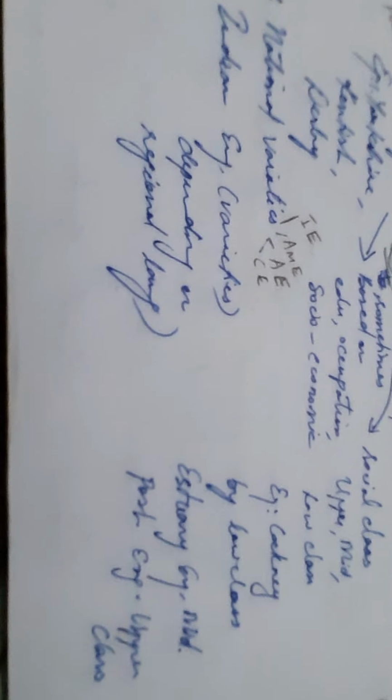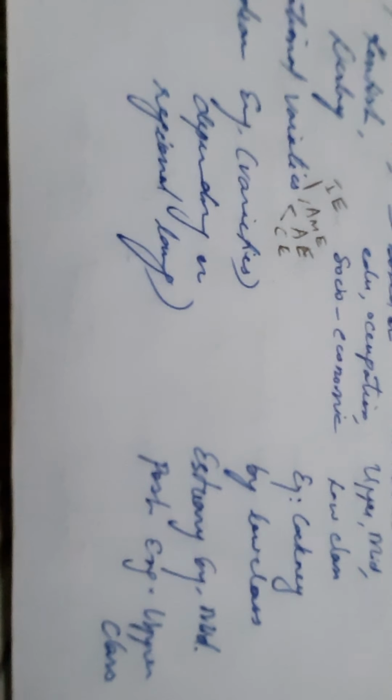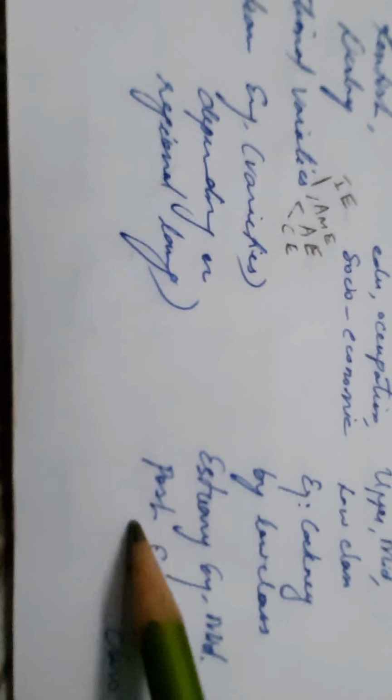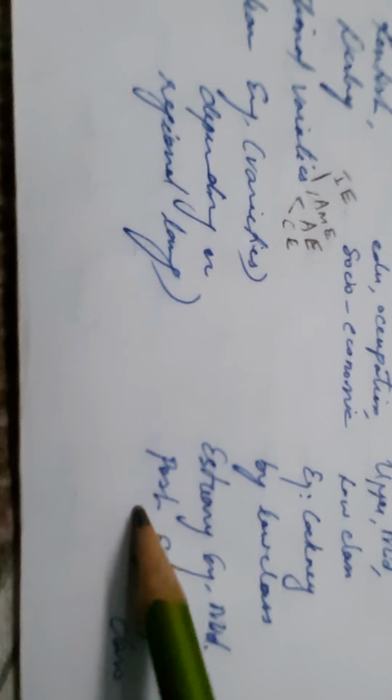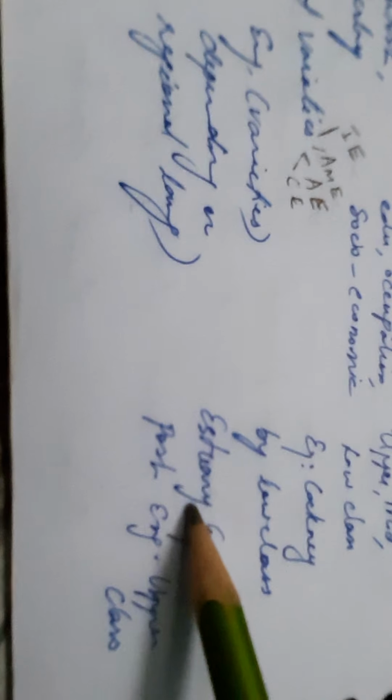When you're talking about upper class people in England, they speak a very stylistic type of English, and that is called posh English, POSH. And the middle class people in England speak a particular variety of English which is called estuary, ESTUARY.